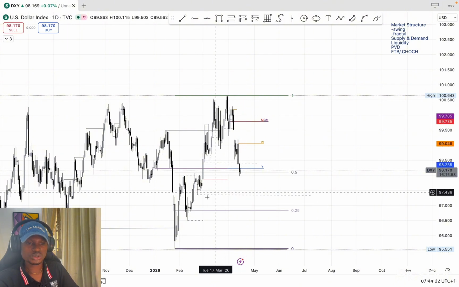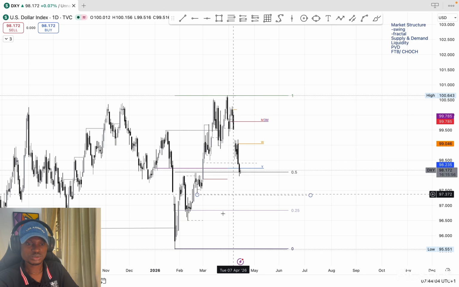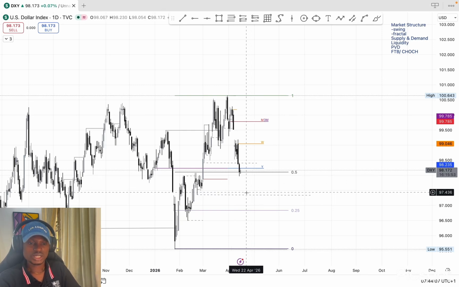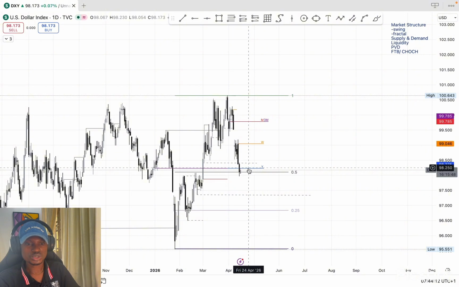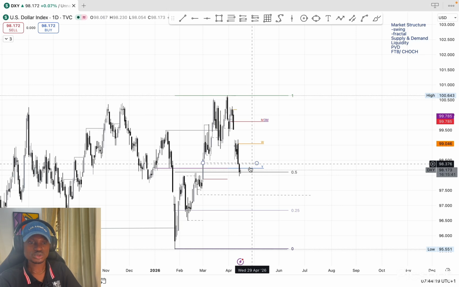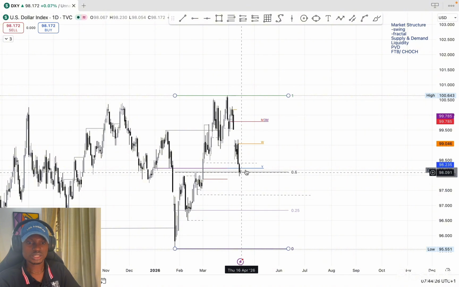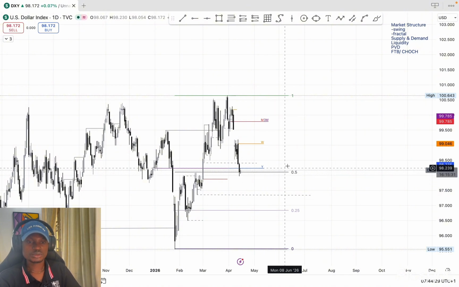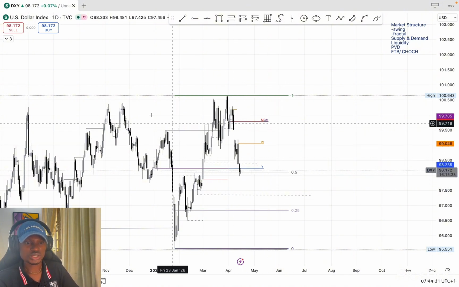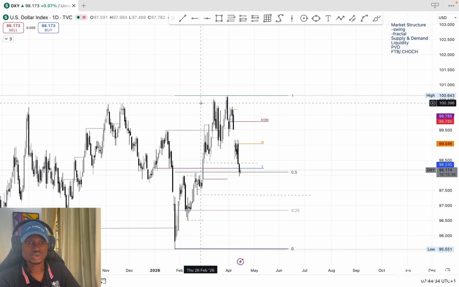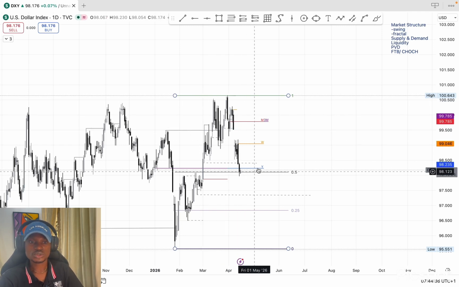If price should drop to this low, good and fine, we will have a better entry to continue with the longs. But if price doesn't drop all the way to this low, then this is already enough for price to continue to push up because we have this liquidity here. These are our daily liquidity and yearly open situated here, plus a 50% discount pricing plus the structure looking bullish. So we want to see upside continuation.